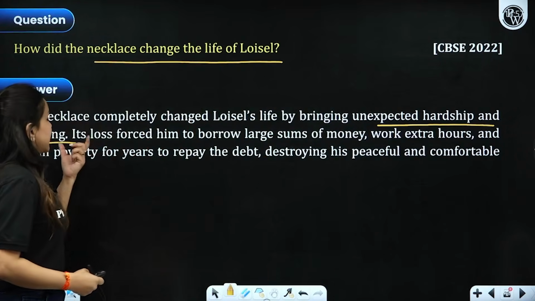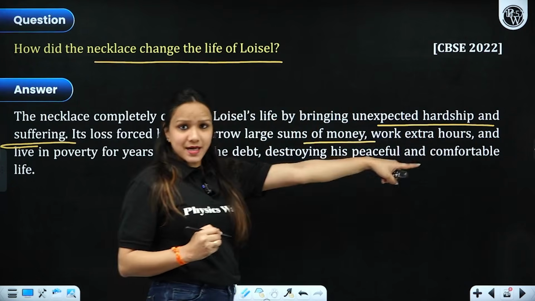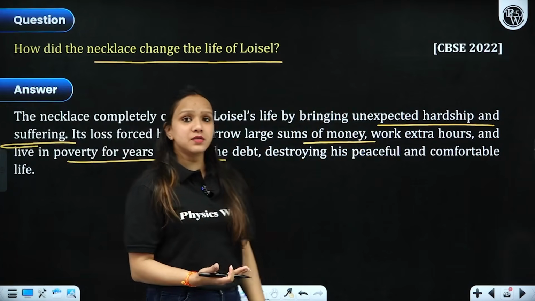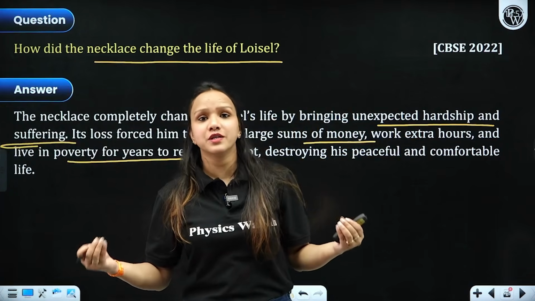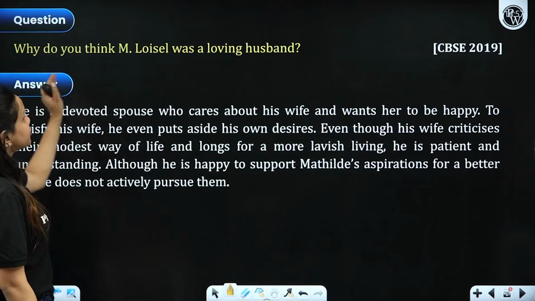So its loss forced him to borrow large sums of money, right? Work extras as well as a scribe also. And they had to live in poverty for so many years and had to destroy their peaceful years of living together. All right. Coming to our next question, why do you think Mr.